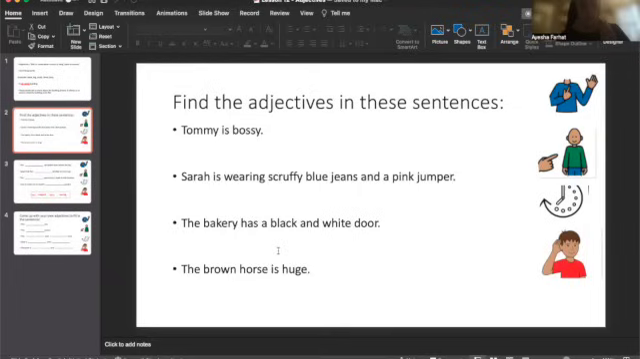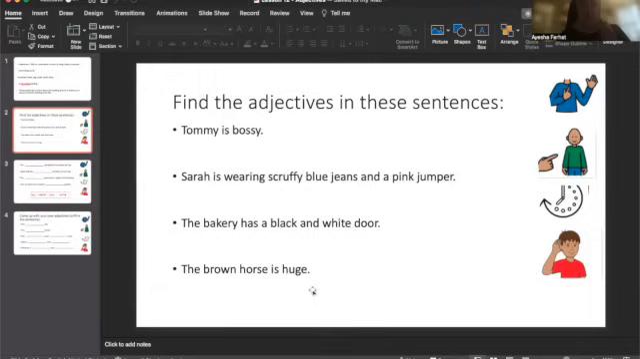Okay, so the bakery has a black and white door. Now, what in this sentence tells me more about the bakery is the fact that it has a black and white door. So the adjectives in this sentence are black and white.